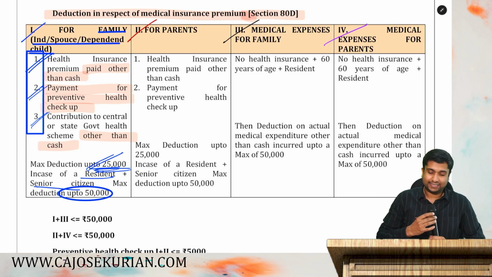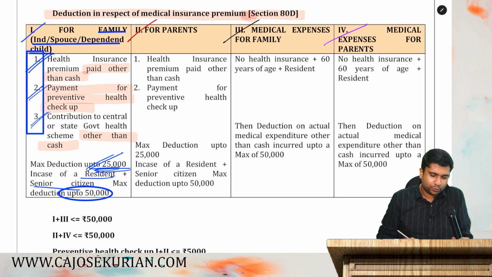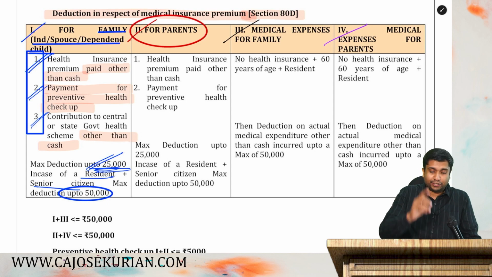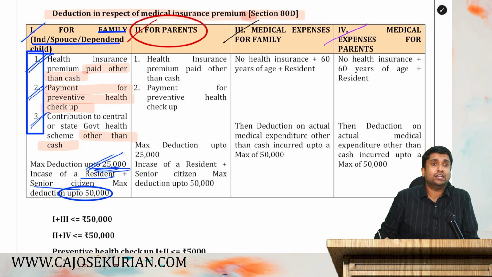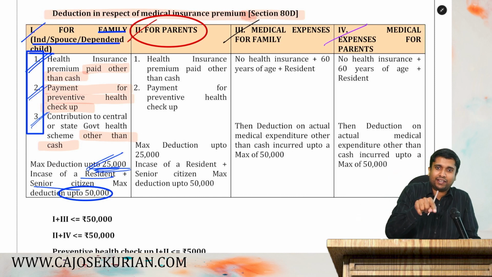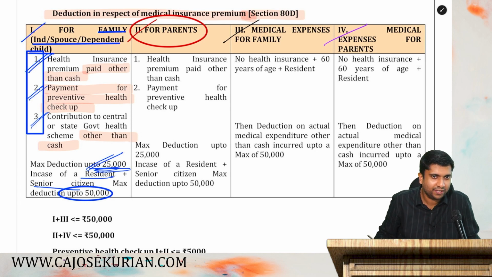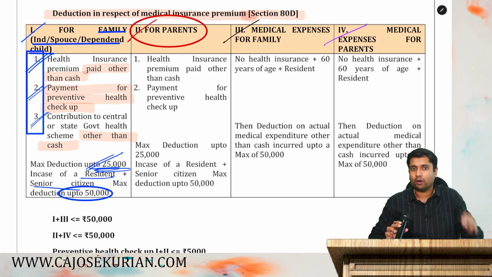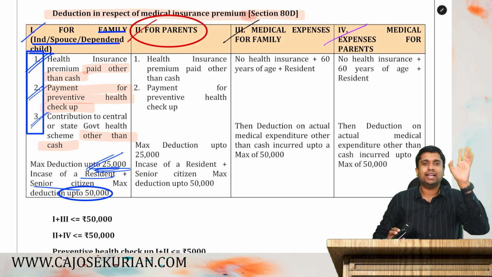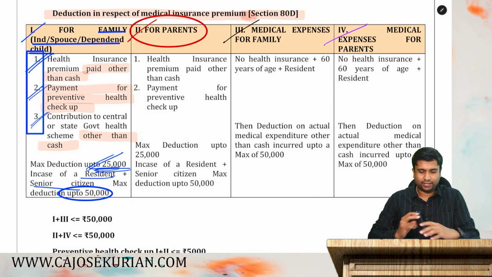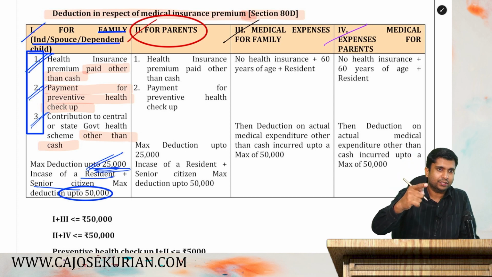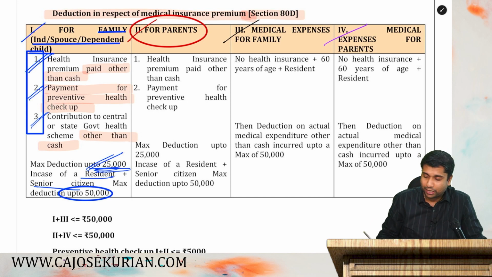Alright friends, so let's see category number 2 right now. So category number 2, they say, is for parents. And the first thing that you should know, according to the current prevailing law in India, you cannot include your parents as a part of your family. In family insurance, they will never give you a protection for parents. If you want insurance for parents, you have to take a separate insurance. Are you with me? So, family means, according to the law in India, individual, spouse and children. That's it. That's why they are maintaining parent as a separate category. Now, if you are taking an insurance for your parent, you have taken an insurance for your parent and you are paying premium.